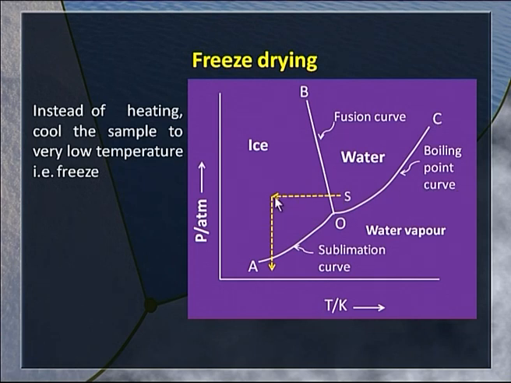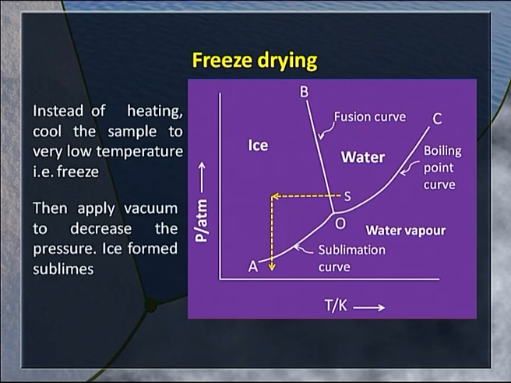And once these crystals are detached from the specimen, you apply vacuum. Once the vacuum is applied, the pressure decreases and ultimately we cross the line which is called the sublimation curve. That means ice crystals present in the sample sublime and the sample becomes dry.